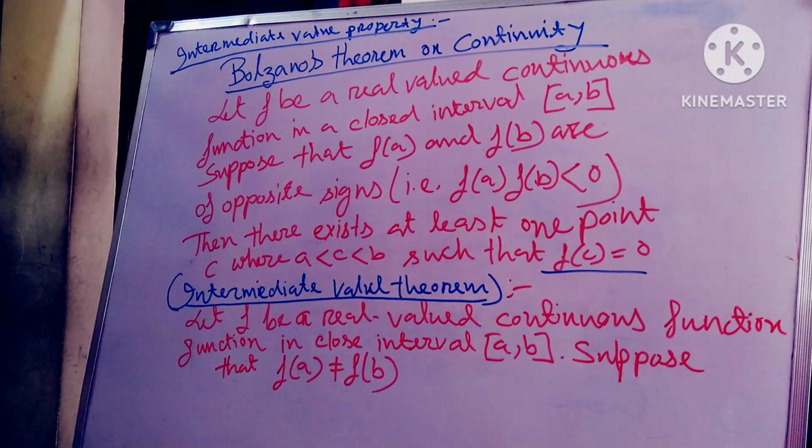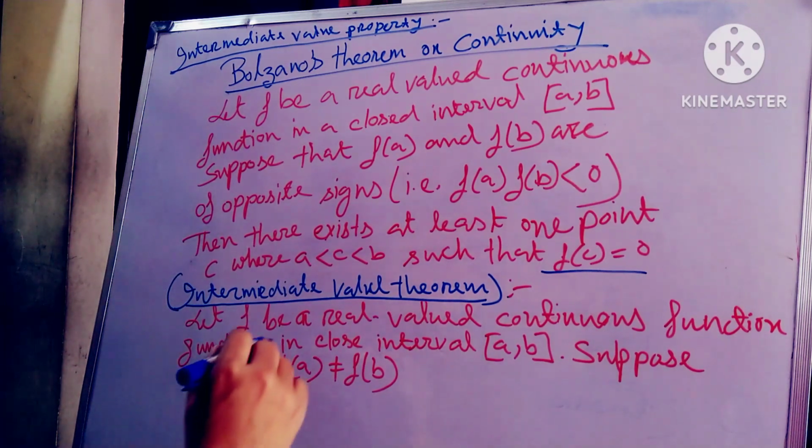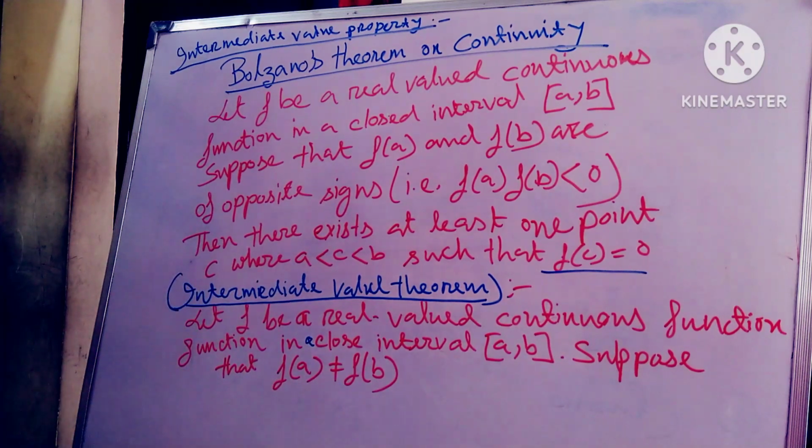Intermediate value property. Let f be a real valued continuous function in a closed interval [a, b], and suppose f(a) does not equal f(b).